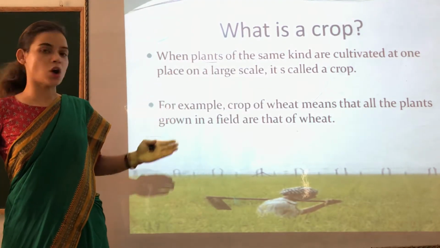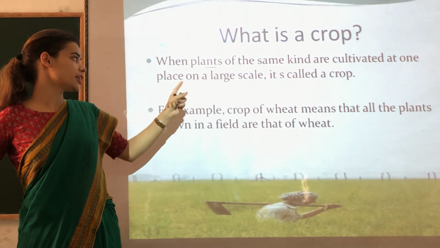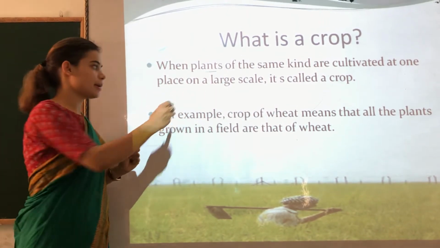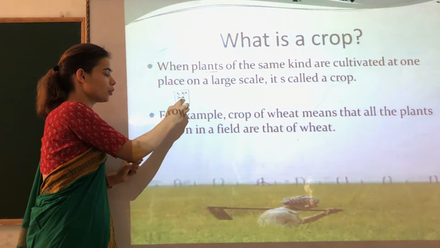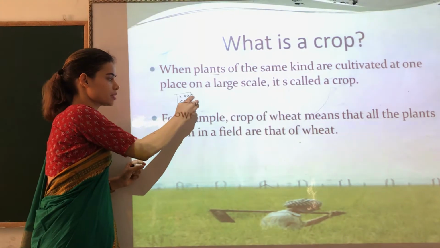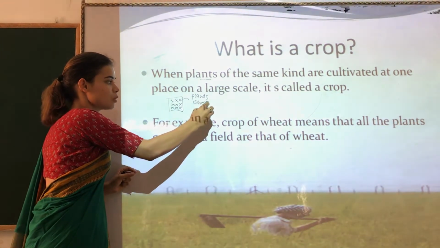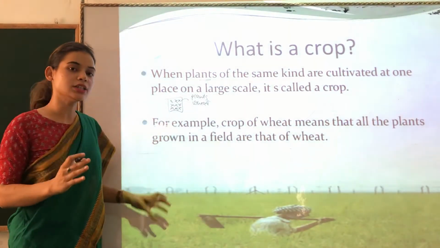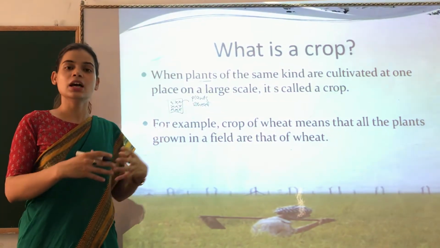Now what is a crop? When plants of the same kind are cultivated at one place on a large scale, it is called a crop. For example, this is a farm. In this farm, all the plants are grown. Suppose all these plants are of wheat. Okay, suppose in a farm, all the crops are that of wheat. So we will call it a crop of wheat. We will not say a plant of wheat, or a plant of rice.